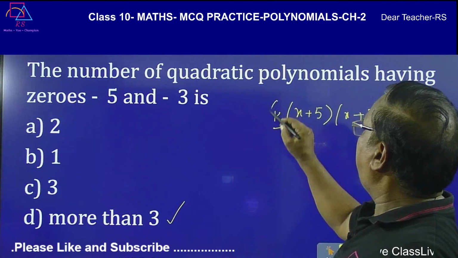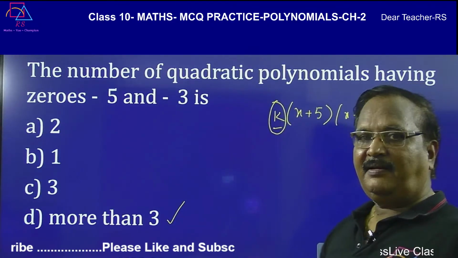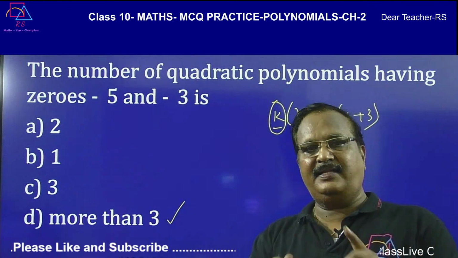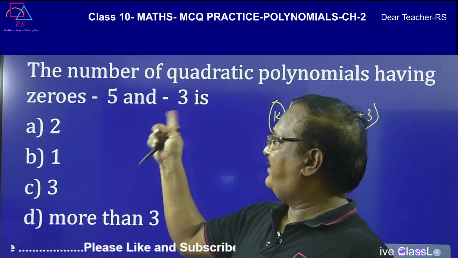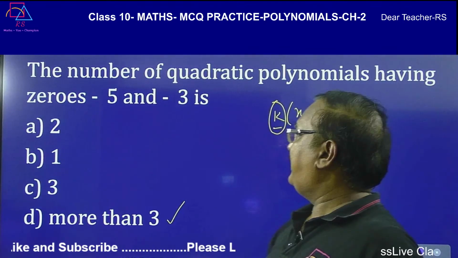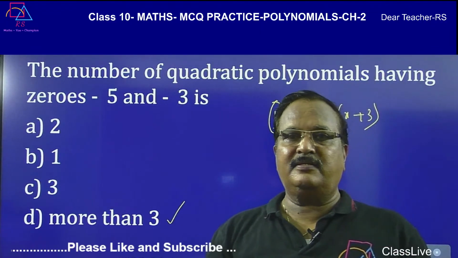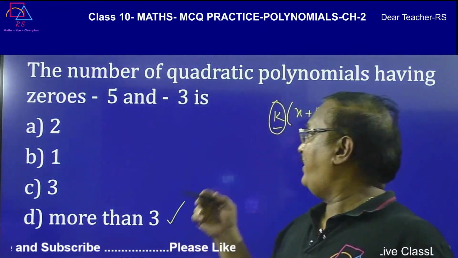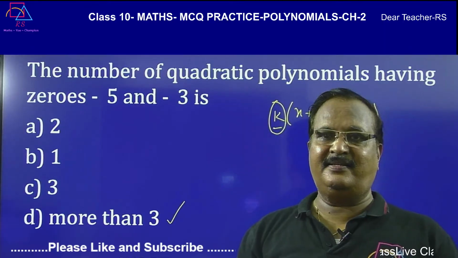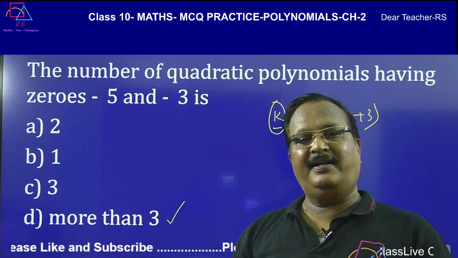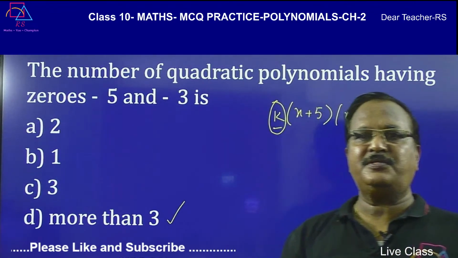If k is not there, then definitely there will be only one quadratic polynomial with this. But k is there. As the k value changes, the polynomial also changes.